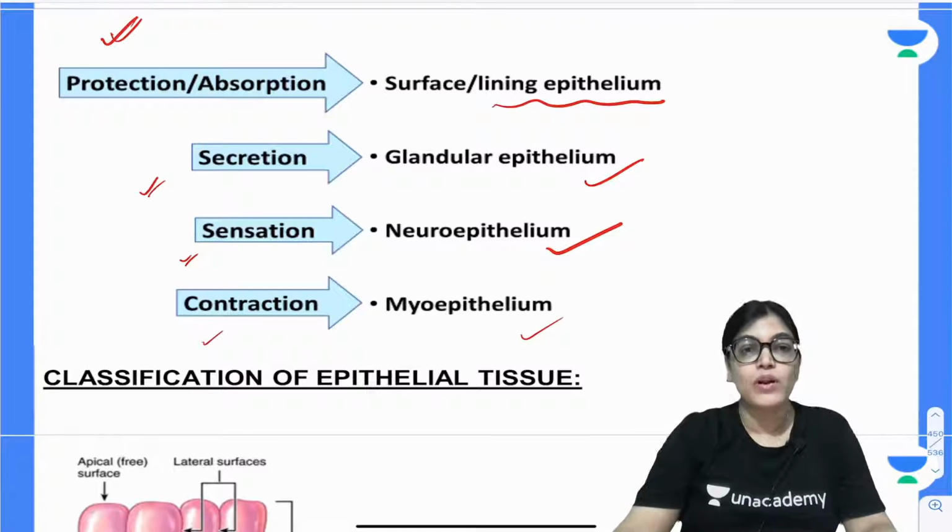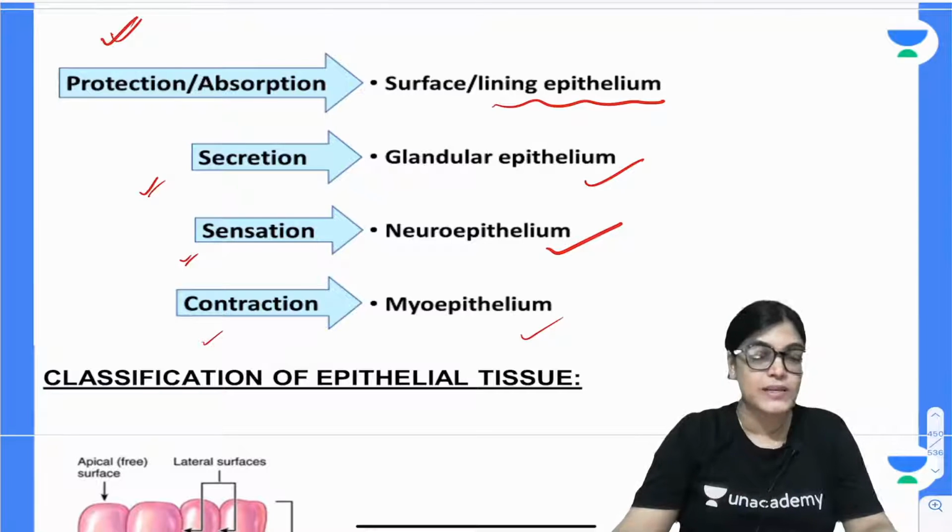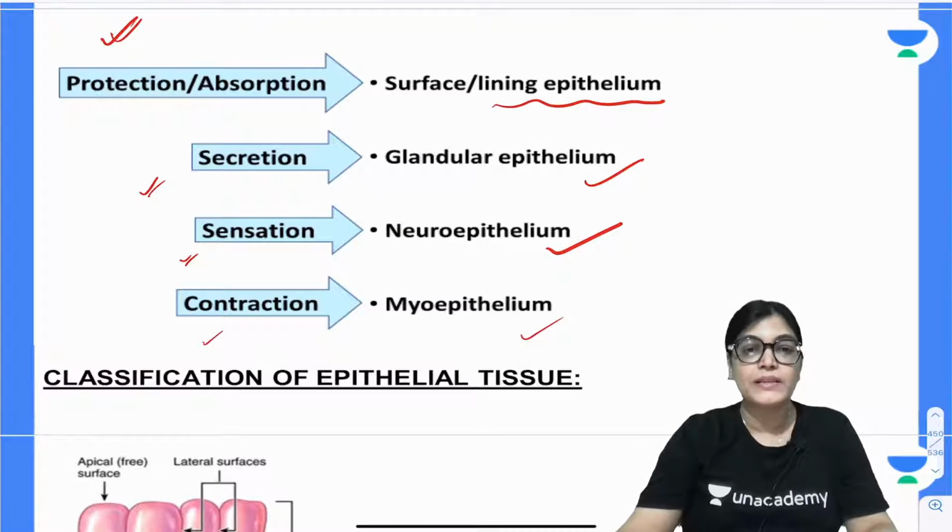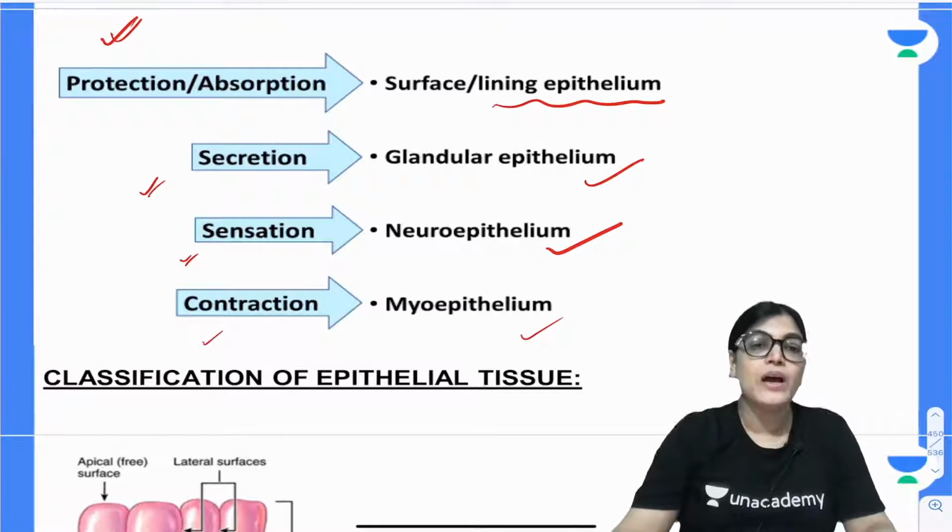It is also involved in glandular epithelium, where it lines the ducts of the serous acini and mucous acini, and the function is secretion. Sensation is present in olfactory epithelium, gustatory epithelium and auditory epithelium, for example neuroepithelium. Contraction is where it contracts and the secretion happens from the duct system of the acini, that is myoepithelium.